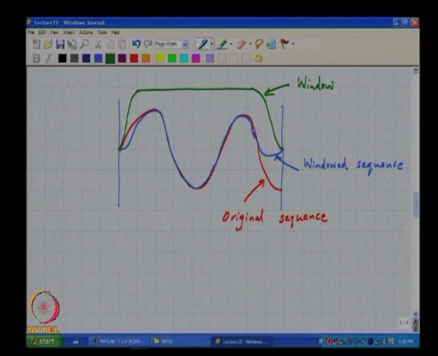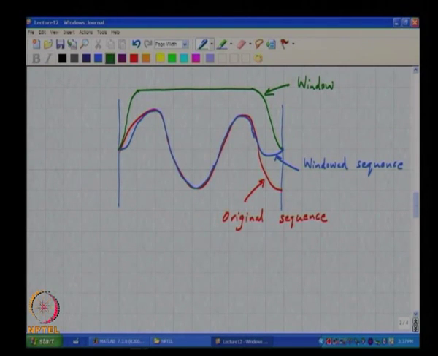And clearly the spectrum of the windowed sequence is not the same as the spectrum of the original sequence. It has to be different because I have taken the original sequence and modified it by multiplying it with some, within quotes, known function.